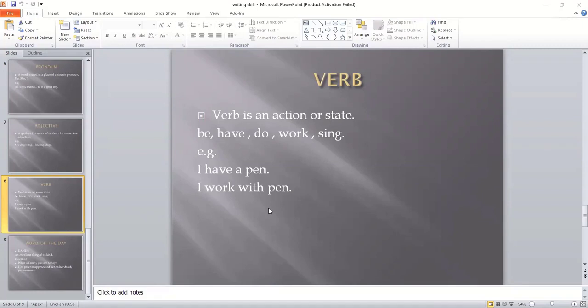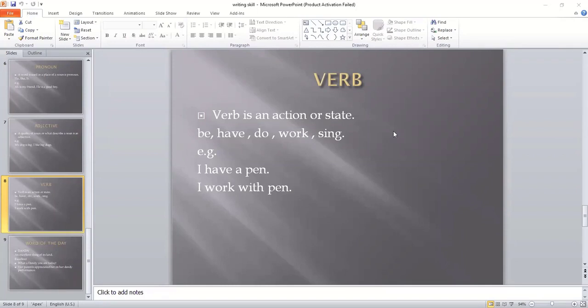Okay, guys. This is the thing which I wanted to tell you: when you have a clear concept of what is an action verb and what is a state verb, then it would be very easy for you to speak. Whenever you are going to speak English, you must have two or three things in your mind. First, you should have vocabulary to speak, and the second thing is that you should know what you are going to speak.